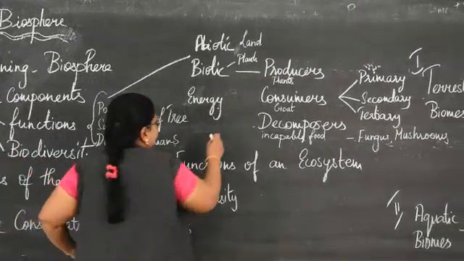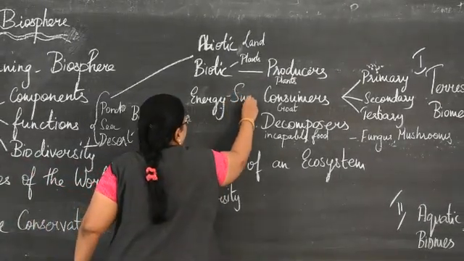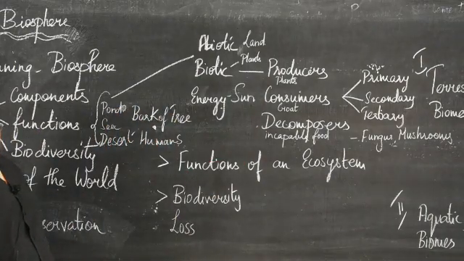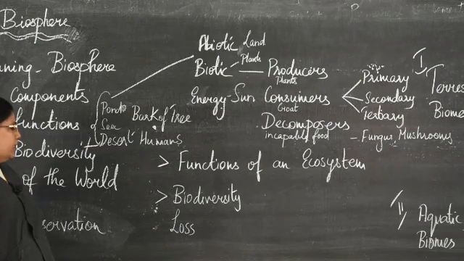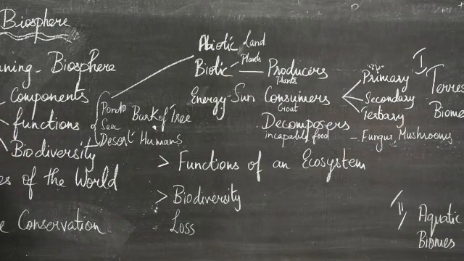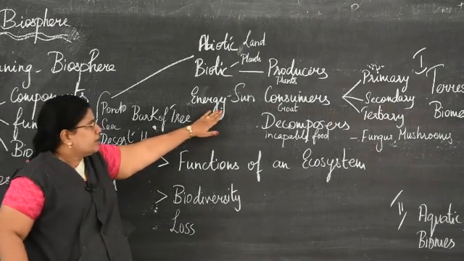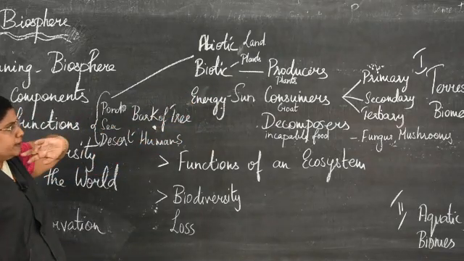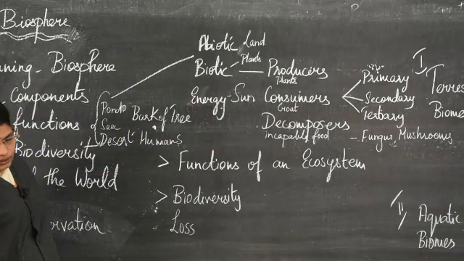For example, the sun. It is the ultimate source of energy for the biosphere. Plants need sunlight for their growth. Similarly, human beings also need it, and all the plants and the animals that live in the sea also depend on the sun for their energy. So, the sun is the ultimate source of energy for all the living beings on the earth.